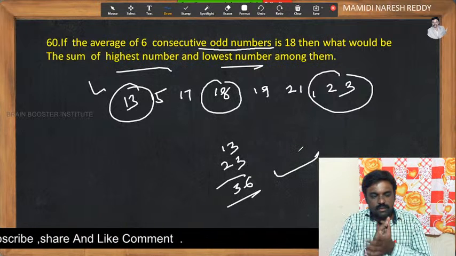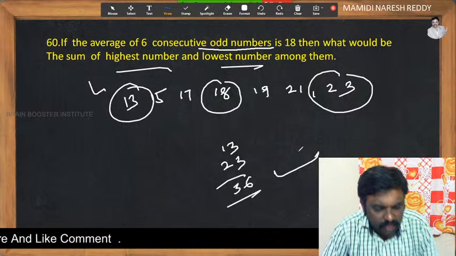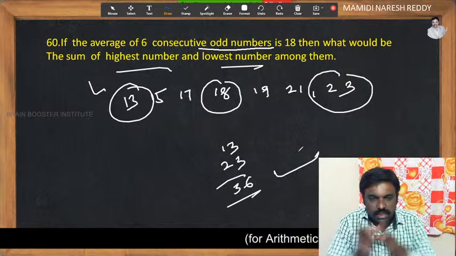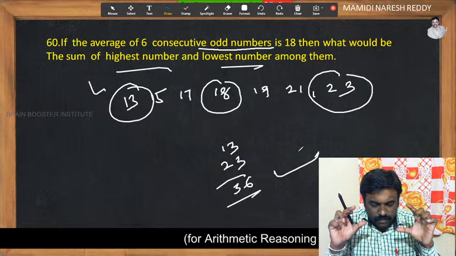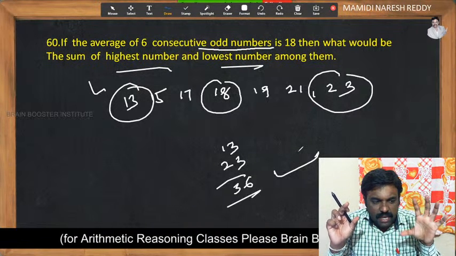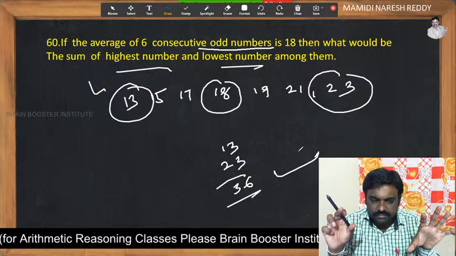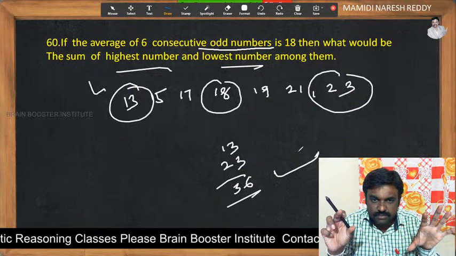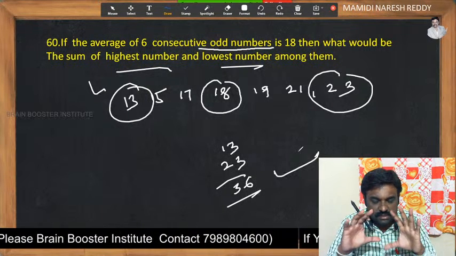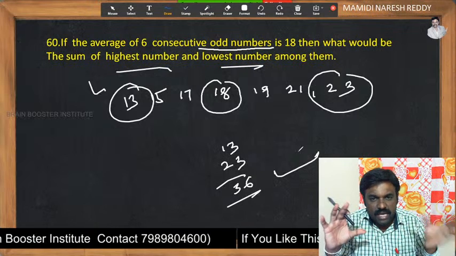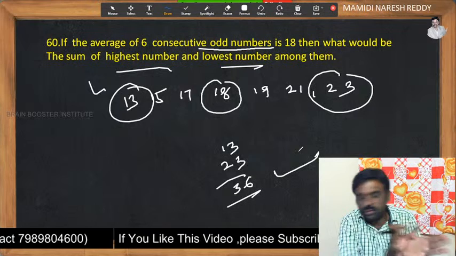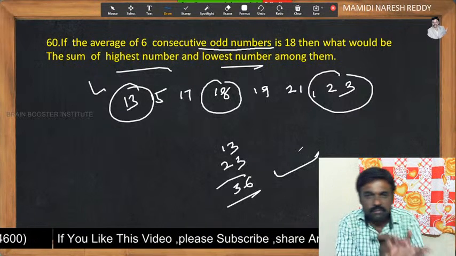See, what do you see? Whenever the average is the same type of number, that is, if it is an even number series and the average is also an even number, then the average must be one of them and the middlemost value. Got the point? And whenever the average is the opposite type, that is, if it is a sequence of even numbers and the average is an odd number, then we are not supposed to include that odd number with them.